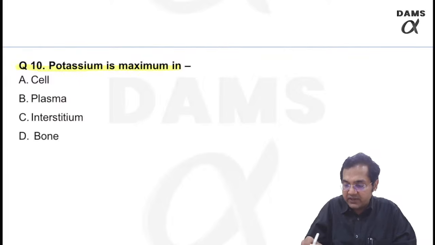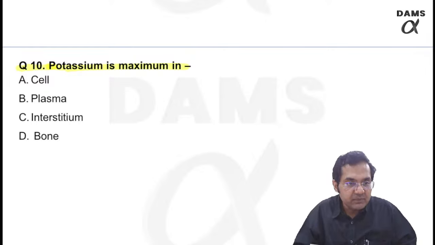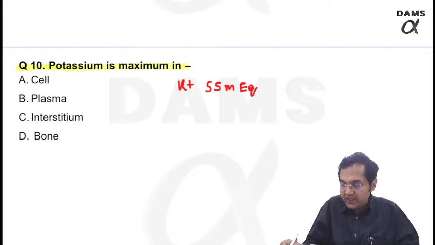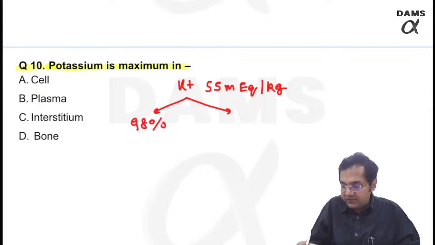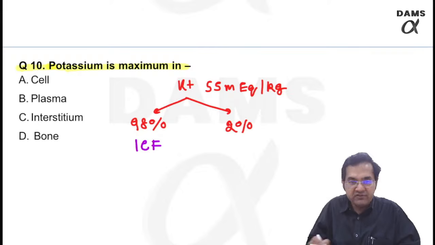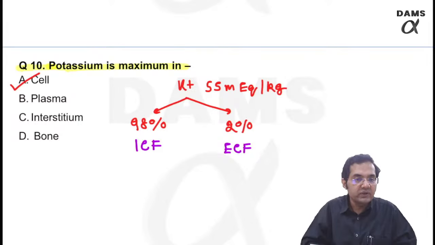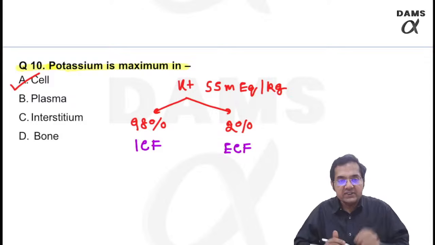Where is the potassium maximum? Please remember, the total amount of potassium in my body is 55 milliequivalent per kg of my body weight. Out of this, 98% of the potassium is in your ICF, inside the cells, and only 2% is in ECF. That means the answer is intracellular. So 98% of potassium is in ICF.